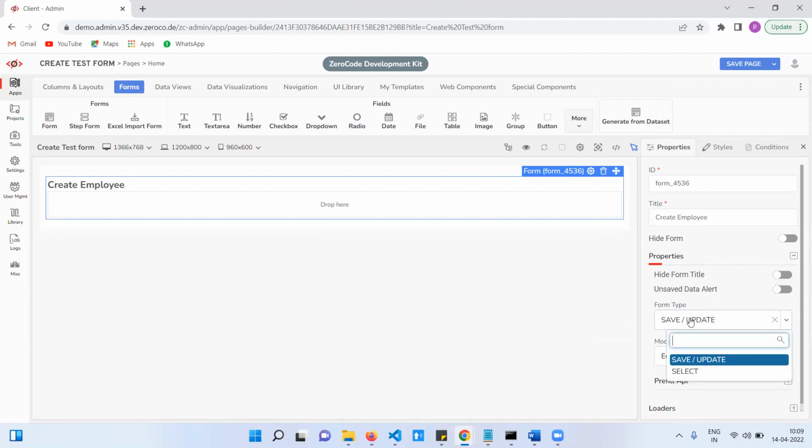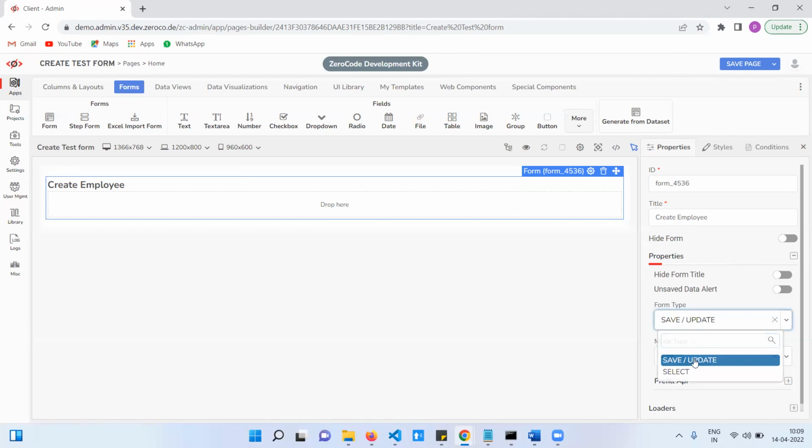Sometimes you just need to pre-fill the data only. At that time you need to select. Form type select means only pre-filling the data. Let's say if you log in and click on the profile page, you need to pre-fill your details, based on login. At that time we use this one.